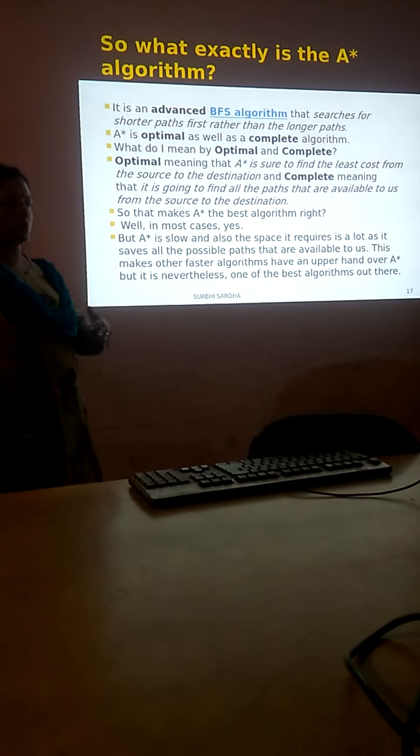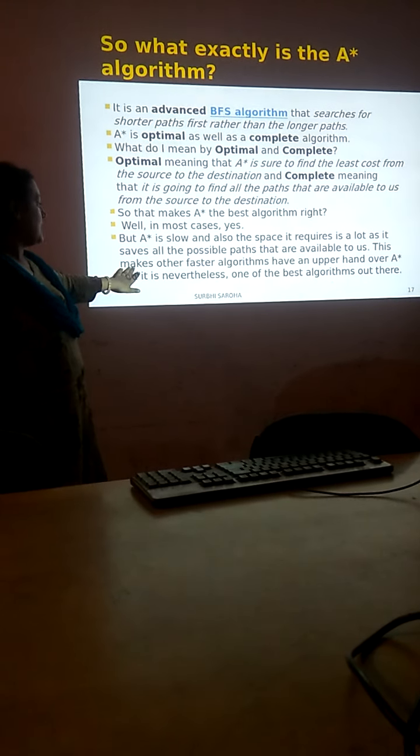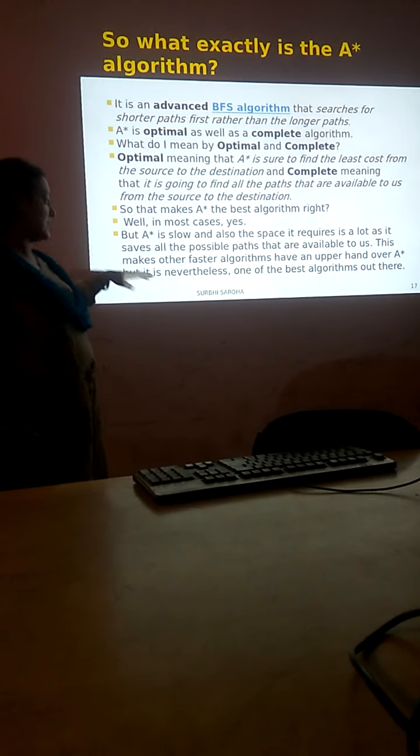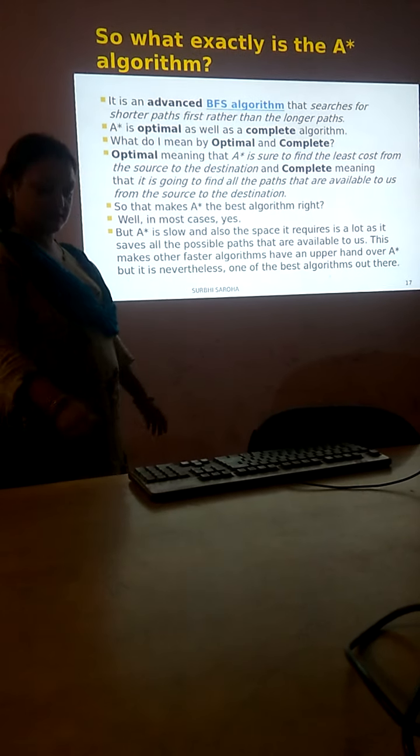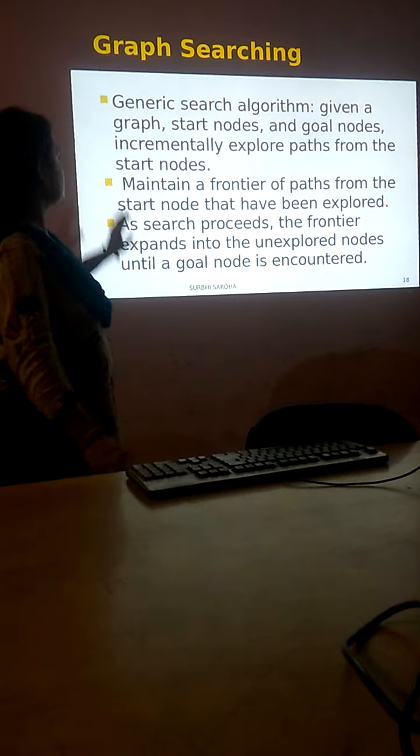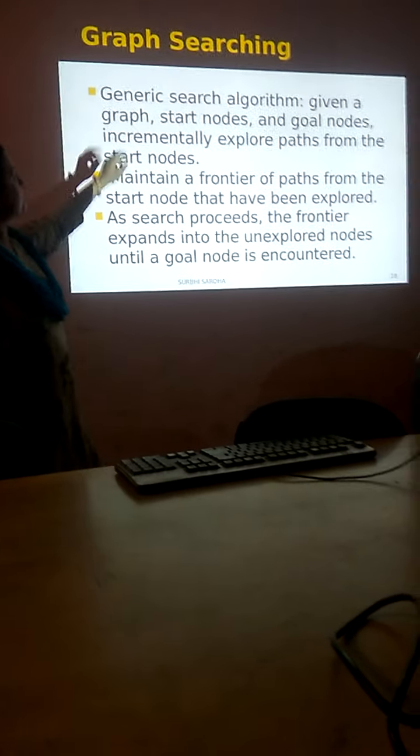It's either longer or shorter or medium, so it's saving every path. It makes other faster algorithms than the upper-hand ASP, but is nevertheless the best algorithm. So third and the last comes graph search.